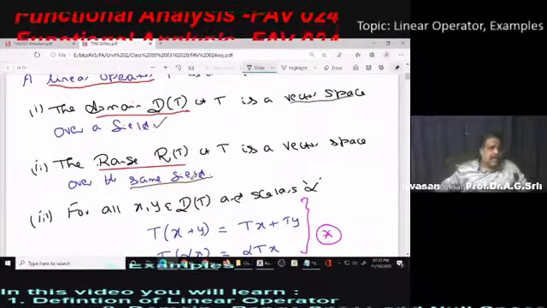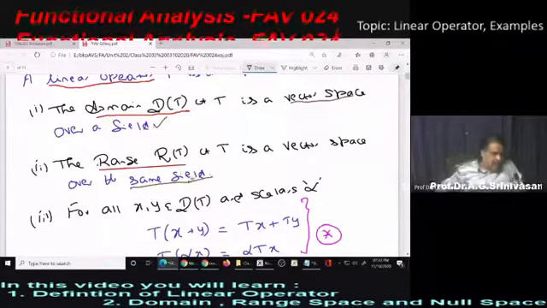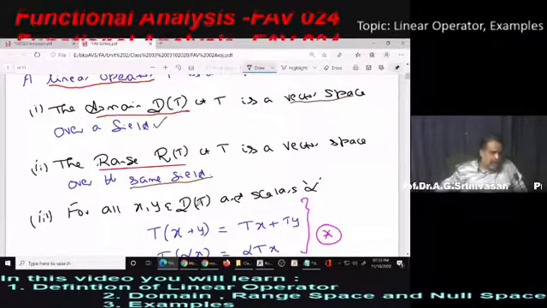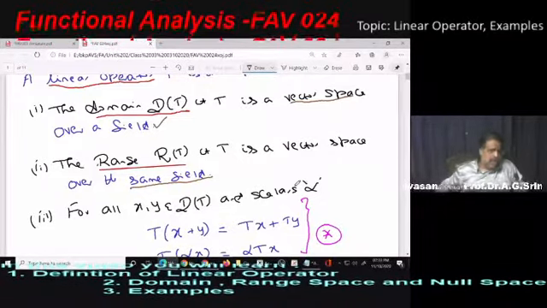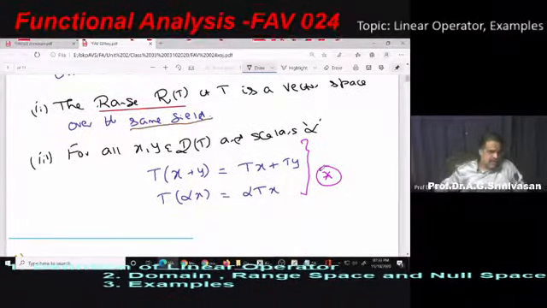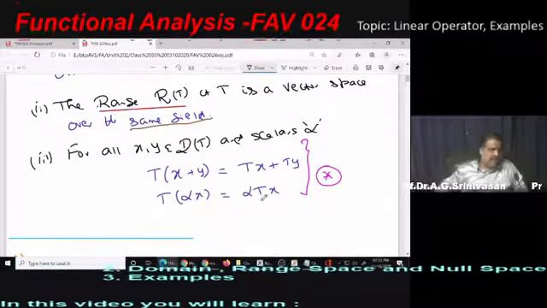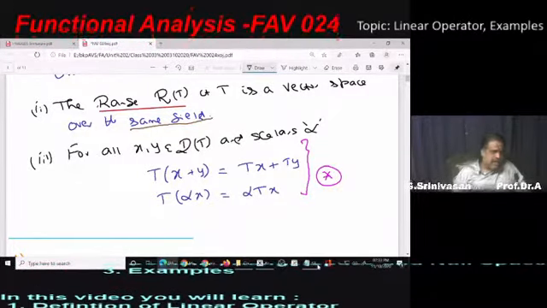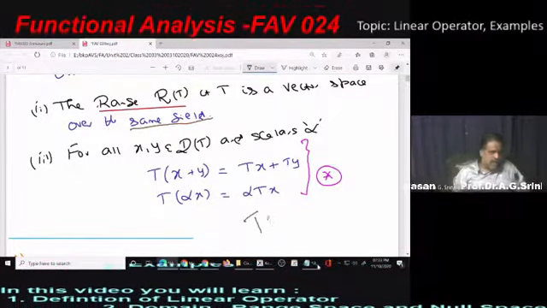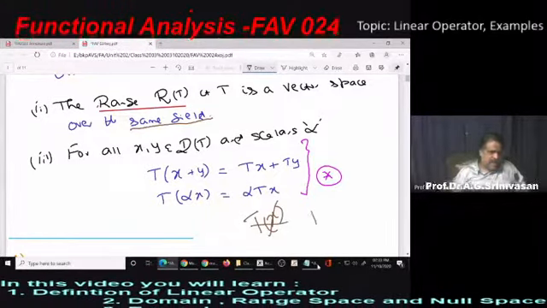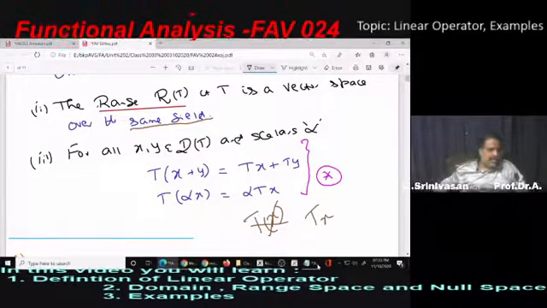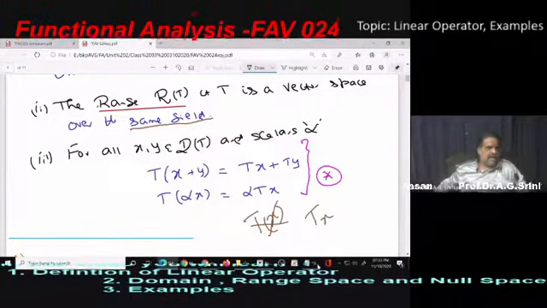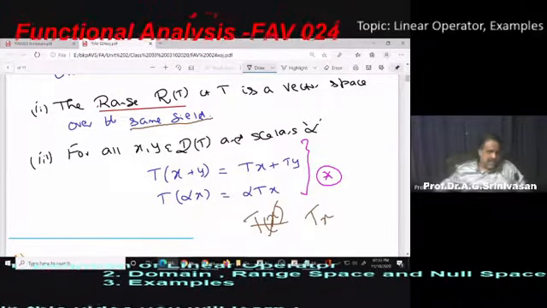Then the third and very important axiom is that for all x, y belonging to the domain and scalar alpha in that field, T of x plus y is Tx plus Ty, and T of alpha x is equal to alpha into Tx. In functional analysis, if T is an operator, we don't write T of x, we write Tx.